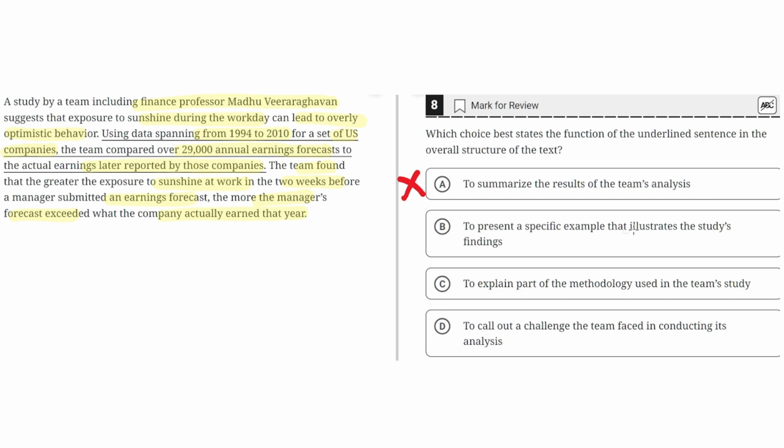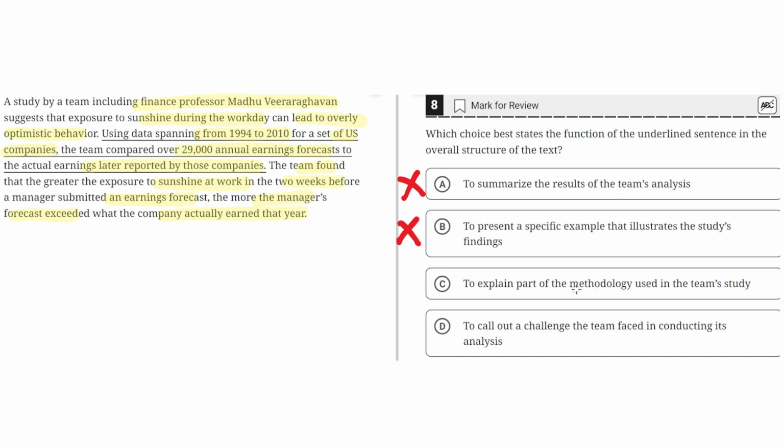B. To present a specific example that illustrates the study's findings. This is incorrect because the underlined sentence doesn't describe a specific example. It describes the methodology they use to test their claim. And the underlined sentence itself doesn't illustrate the study's findings. It instead shows how they went about testing their claim, which is by comparing 29,000 annual earnings forecasts to the actual earnings later reported by those companies. So B is incorrect.